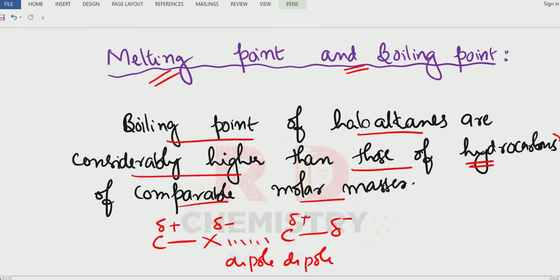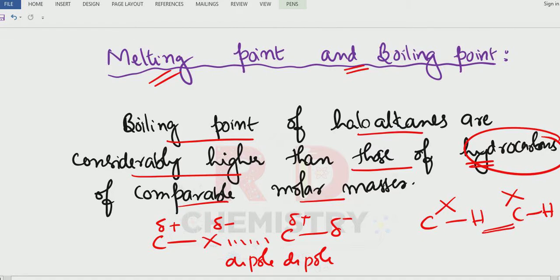Let me consider a hydrocarbon. In a hydrocarbon, there is a carbon hydrogen bond. But the carbon hydrogen bond has no polarity. There is no partial plus and minus charge separation. Therefore, there is no dipole-dipole interaction. Simply a van der Waals force of attraction exists. Remember, dipole-dipole interactions are very much greater compared to the interaction between hydrocarbons.